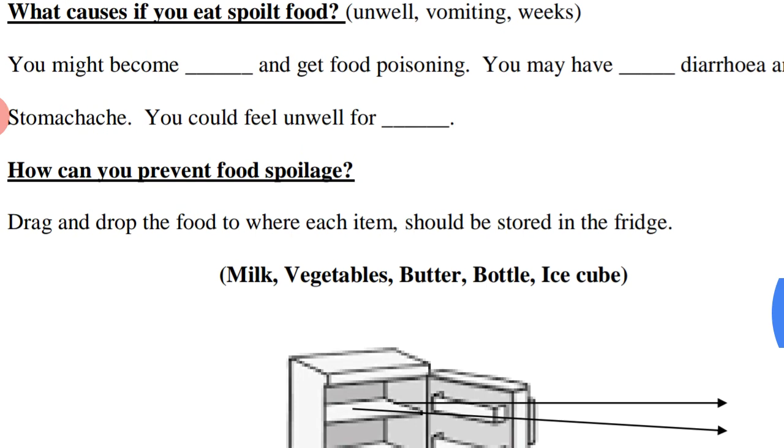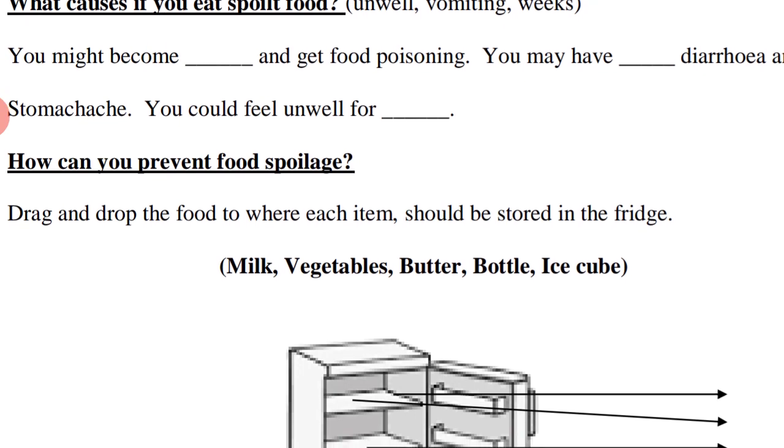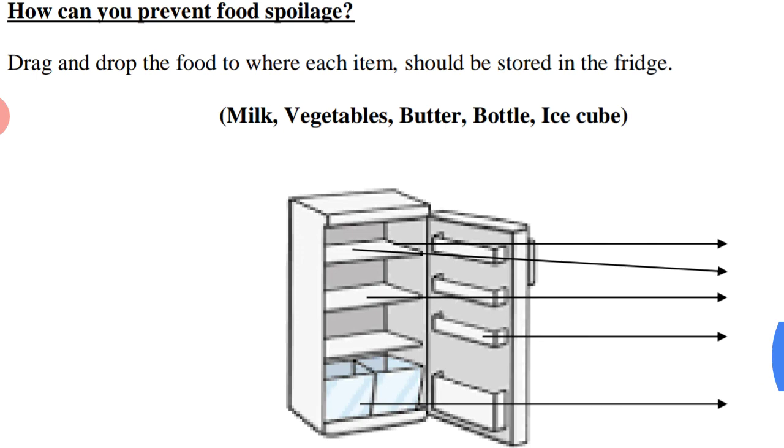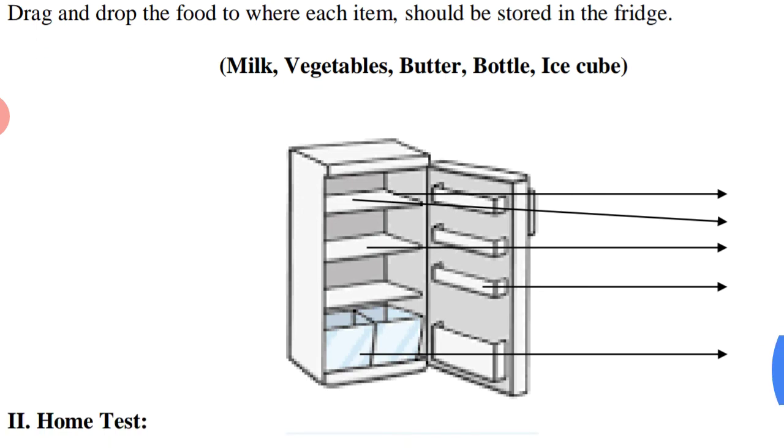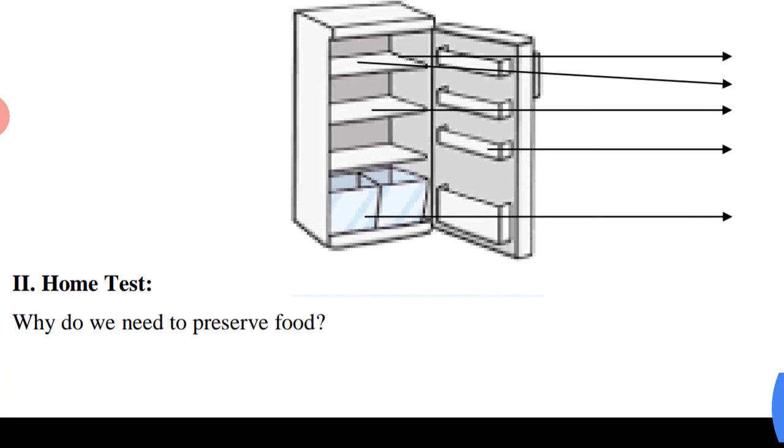And next one, how can you prevent food spoilage? Drag and drop the food to where each item should be stored in the fridge. So milk, vegetables, butter, bottle, ice cube. Okay. So here arrow marks are there. In which place must the above things be kept? Okay. So think and write, children. It is a very easy question only.